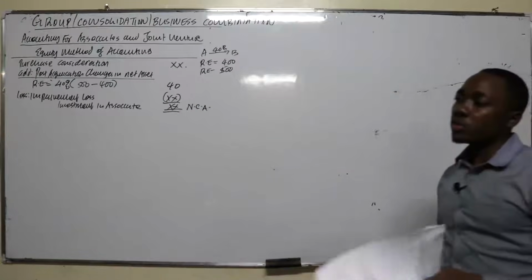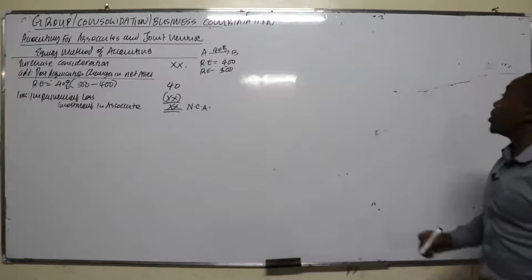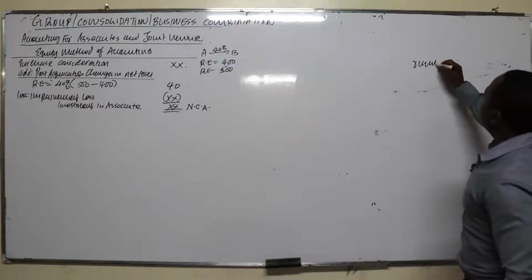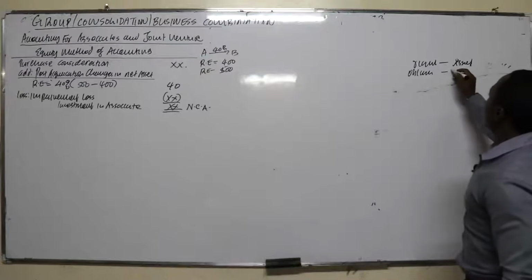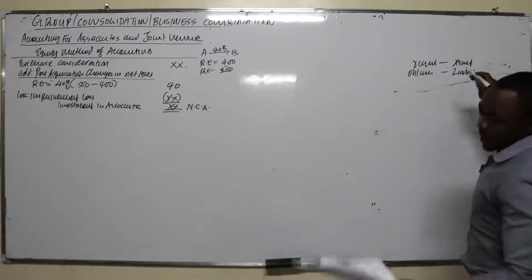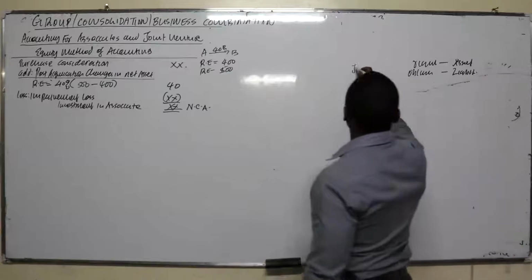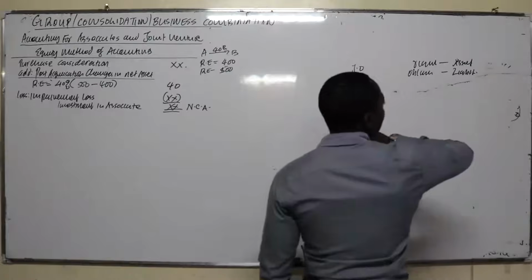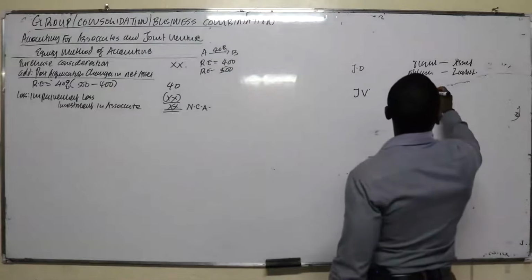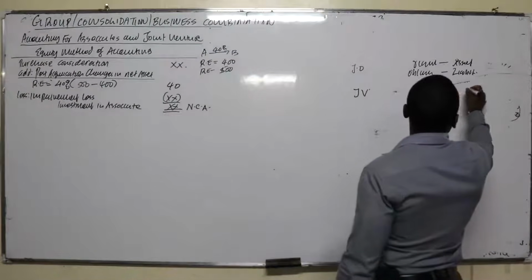For joint operation, you have joint control, the right to the assets and obligation for the liabilities. Then number 2, we have joint ventures. For a joint venture, you have the right and obligation for the net assets. That's the difference between the two.